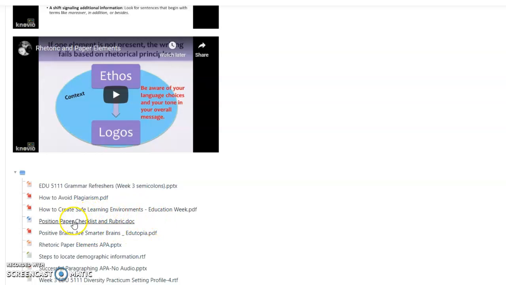Here we have the position paper checklist and rubric, so that will help give guardrails for your writing. And then we have the rhetoric paper elements.